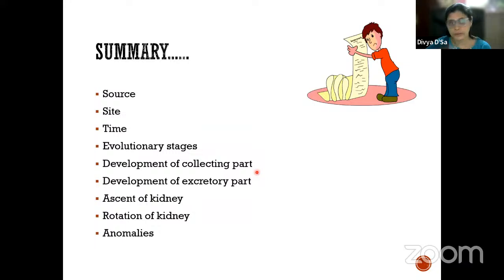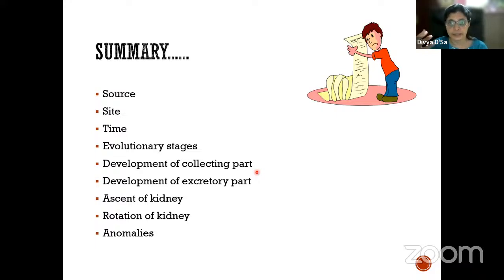So when we write about the kidney, what is the source? The source is the nephrogenic cord, which is formed from the urogenital ridge, which is actually derived from the intermediate mesoderm. The site of development of the metanephric kidney is in the sacrum. Time: the evolutionary stages begin by the beginning of the 4th week, when we see the pronephros.